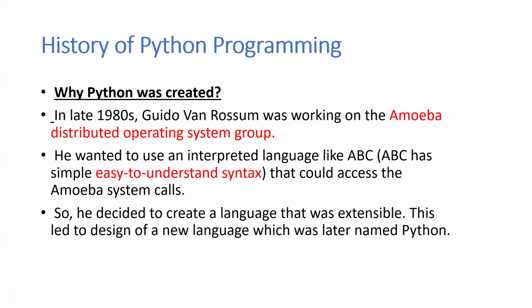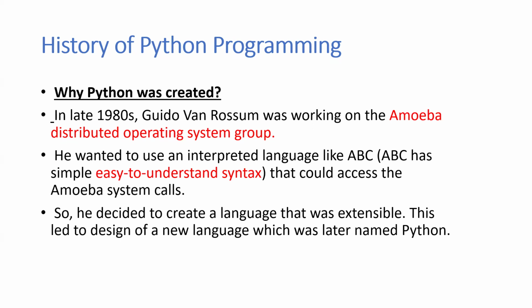In the late 80s, Guido van Rossum was working on the Amoeba distributed operating system, a type of operating system. He wanted to use an interpreted language like ABC. ABC has a simple, easy to understand syntax that could access the Amoeba system calls.